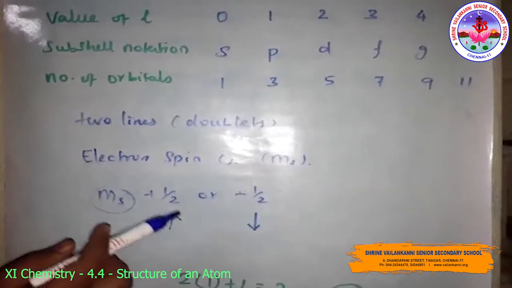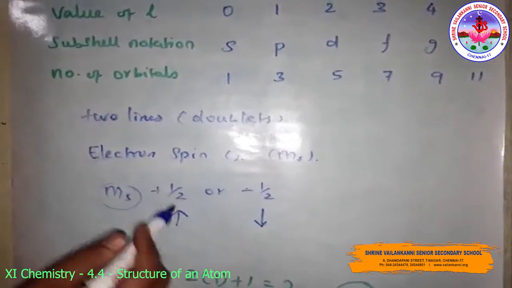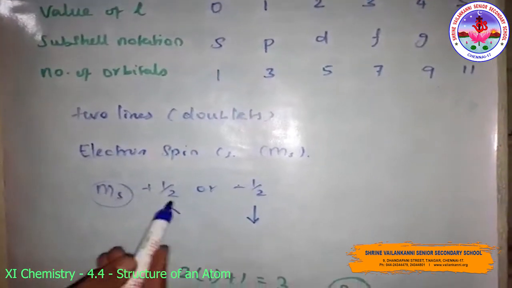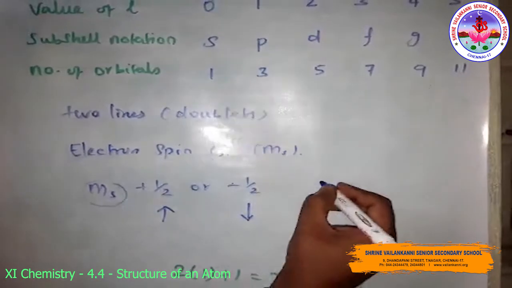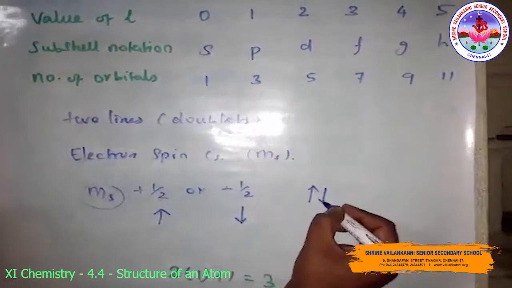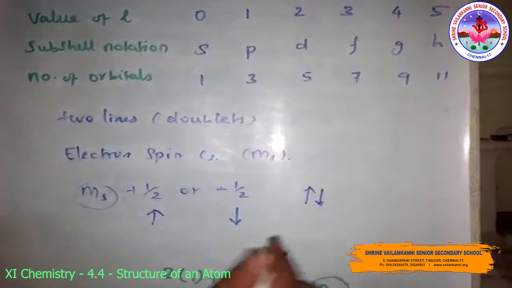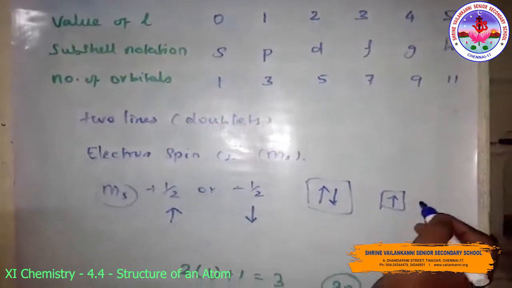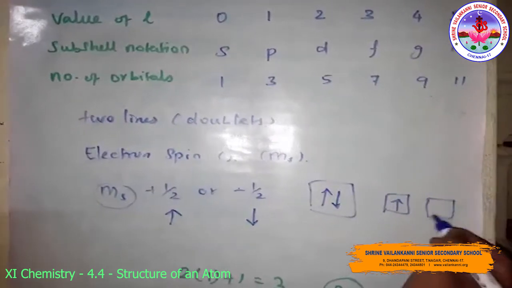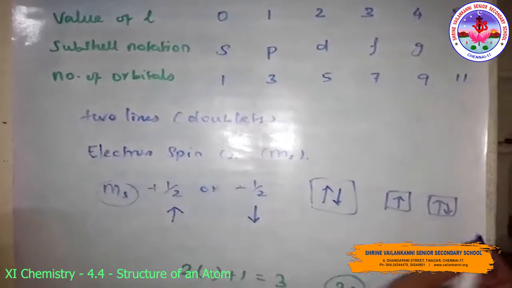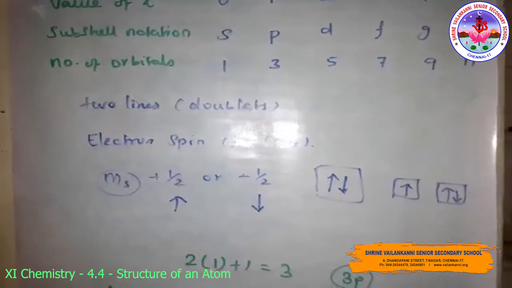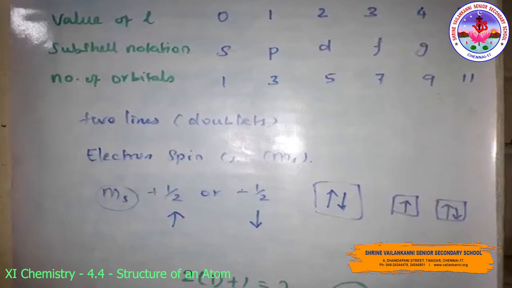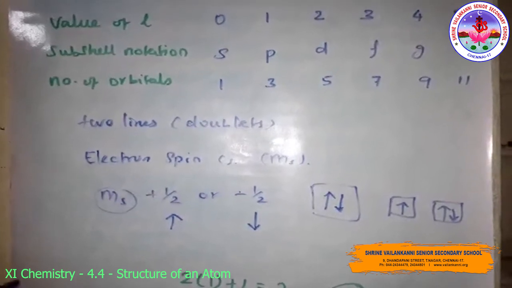The orbital cannot hold more than 2 electrons. This is very important. The orbital cannot hold more than 2 electrons, and these 2 electrons should have opposite spin. This means like this. This is possible, not more than that. Suppose an orbital has a maximum of 2 electrons with opposite spin like this. This is possible.